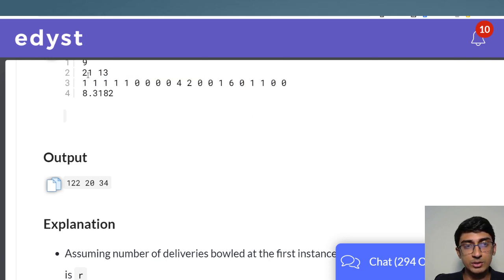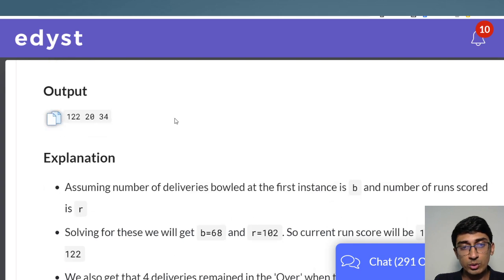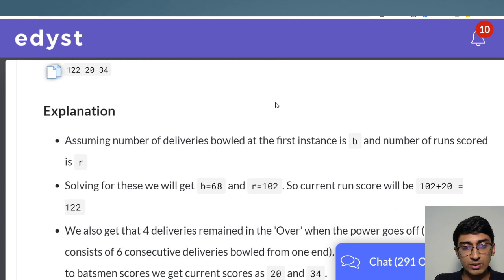At the end of these deliveries, the striker who's at the crease right now is on 20 runs, and the runner who's at the crease right now has 34 runs, and the total runs is 122.